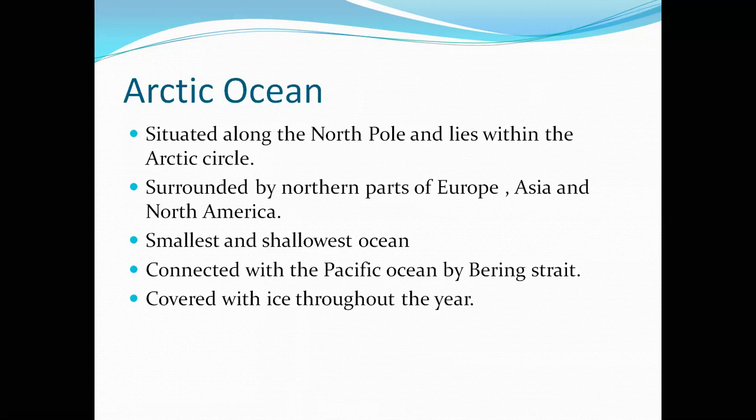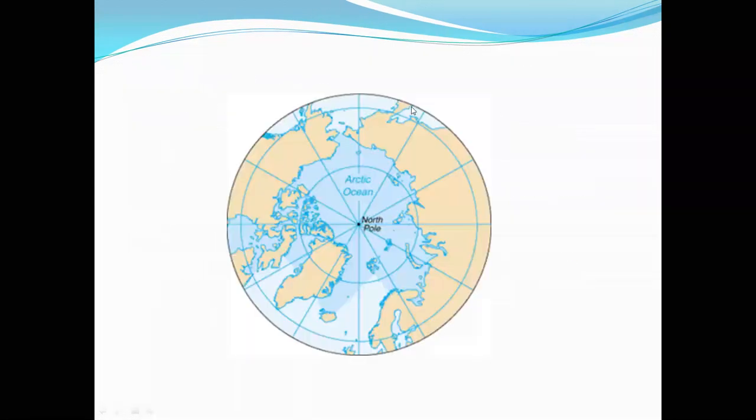Now, what is a strait? A strait is a strip of water connecting two larger water bodies. This particular water body, strait, we will be studying in detail in the next class. Now, since it is situated near the North Pole, it is covered with ice throughout the year. Here you can see there is the Arctic Ocean, which is near to the North Pole.